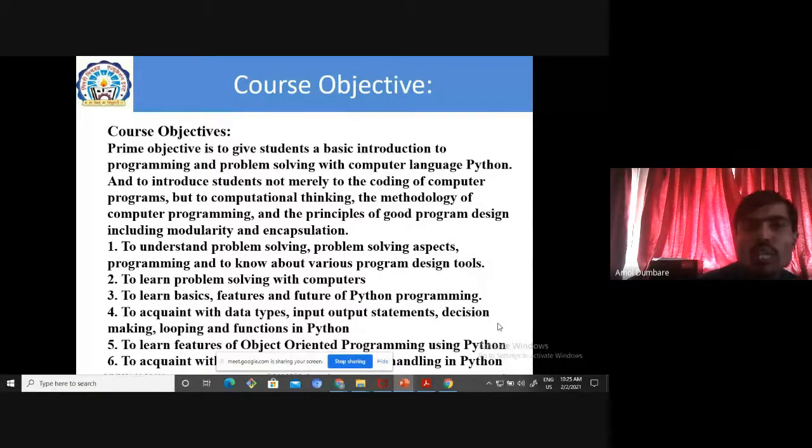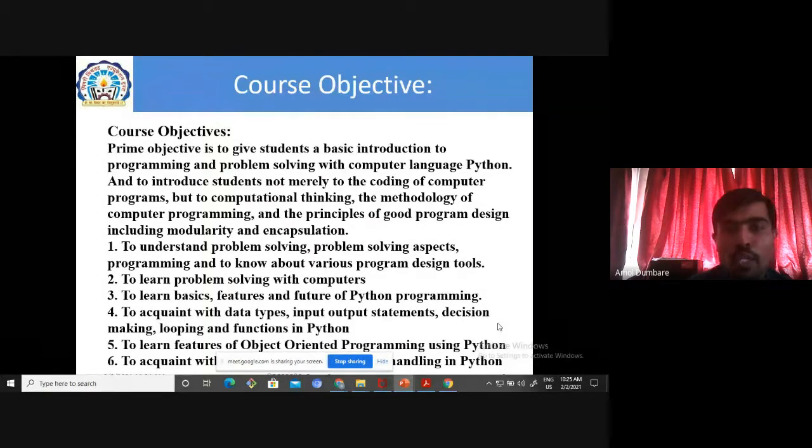Before the course outcome, we will see our course objective. The prime objective is to give a student a basic introduction to programming and problem solving with the computer language Python. So, what is the objective of this course? The basic introduction to programming and problem solving with the computer language Python. To solve problems, we have to use a language, and the language name is Python. The problem can be anything.